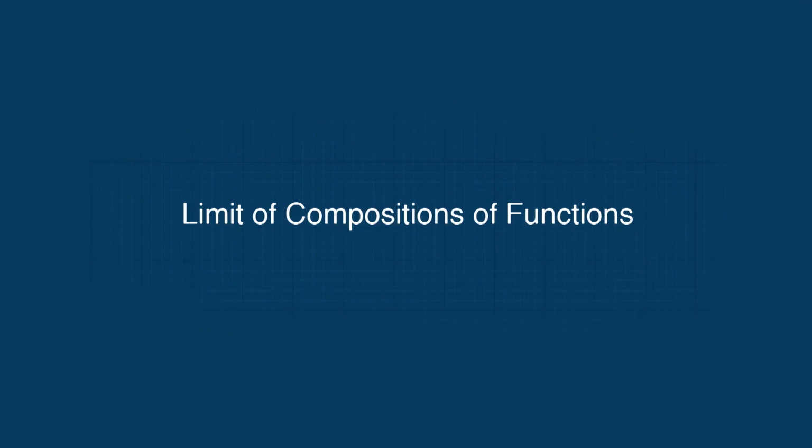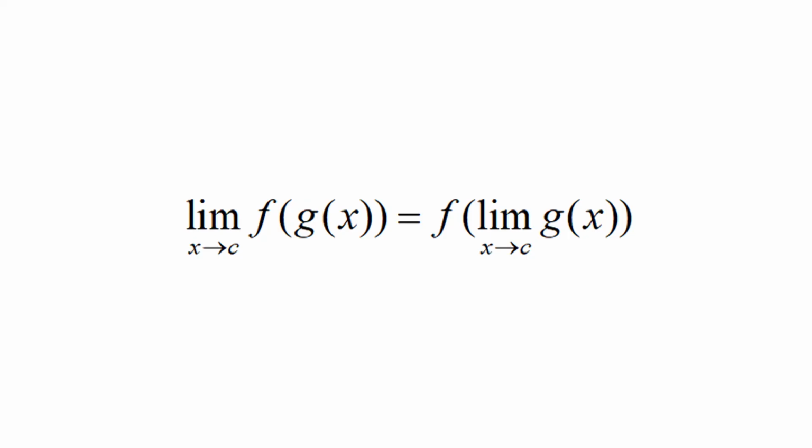Limits of composition of functions. The following theorem will be useful for calculating limits of composition of functions. Theorem. If the limit of g of x as x approaches c is L, and if the function f is continuous at L, then the limit of f of g of x as x approaches c is f of L. That is, the limit of f of g of x as x approaches c equals f of the limit of g of x as x approaches c.